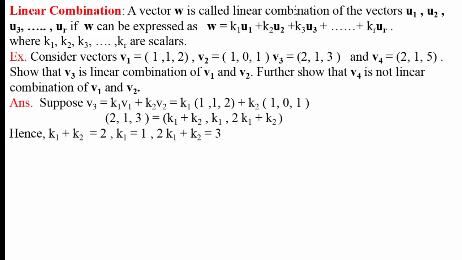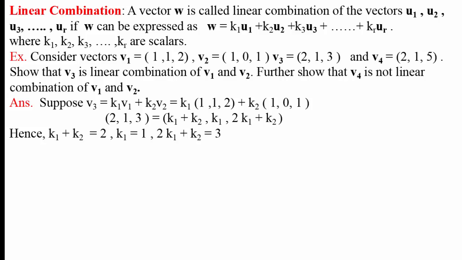Therefore, we will get the equation (2, 1, 3) equal to vector (k1 plus k2, k1, 2k1 plus k2). We have multiplied k1 to all the terms in the bracket, k2 to all the terms in the bracket, and added them. k1 plus k2 is here. k1 plus 0 k2, that is k1 only. 2k1 plus k2 is here. Therefore, (2, 1, 3) equal to (k1 plus k2, k1, 2k1 plus k2).